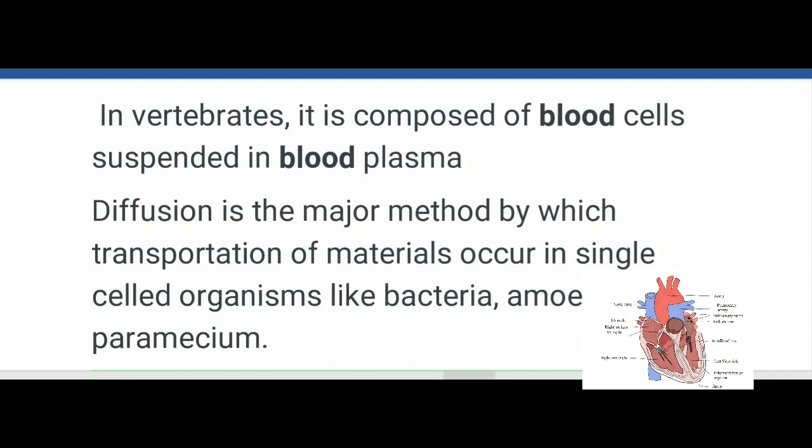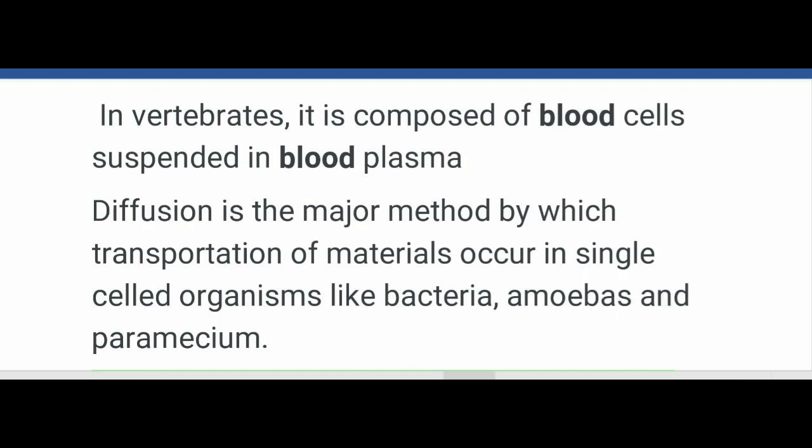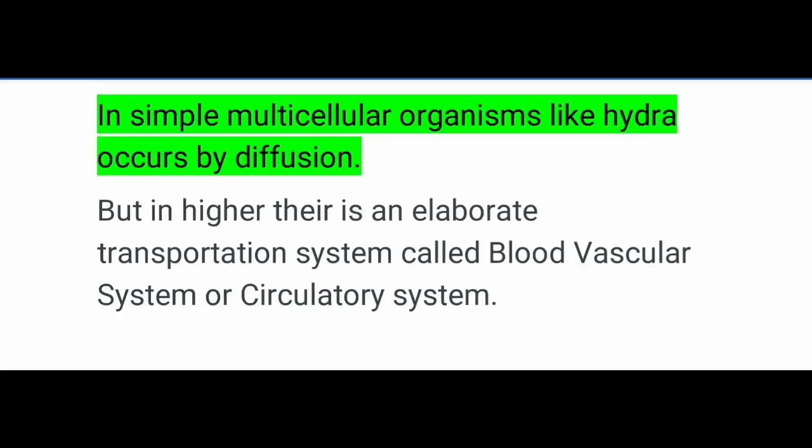Basically, diffusion is a major method by which transportation of material occurs in single or unicellular organisms like bacteria, amoebas and paramecium. Diffusion is the movement of molecules from a region of high concentration to that of lower concentration, resulting in their uniform distribution.